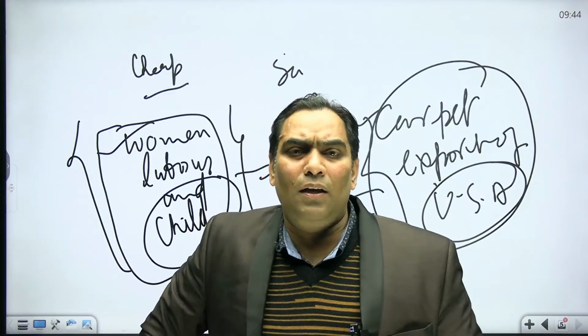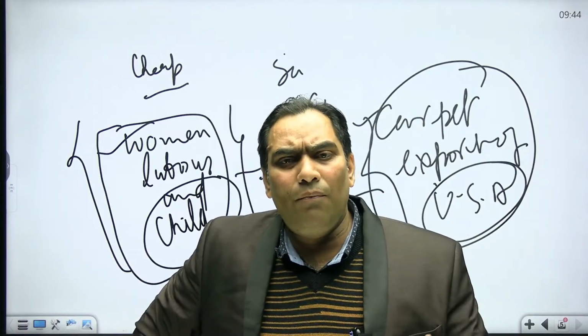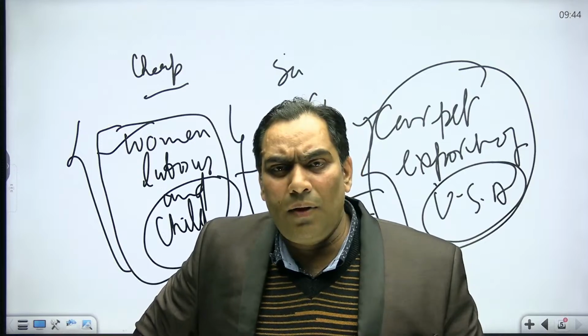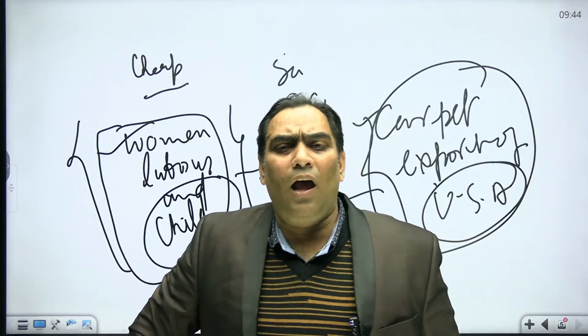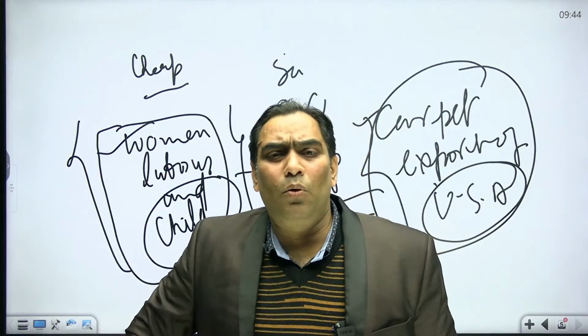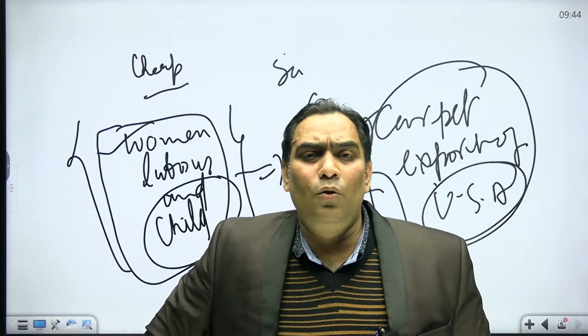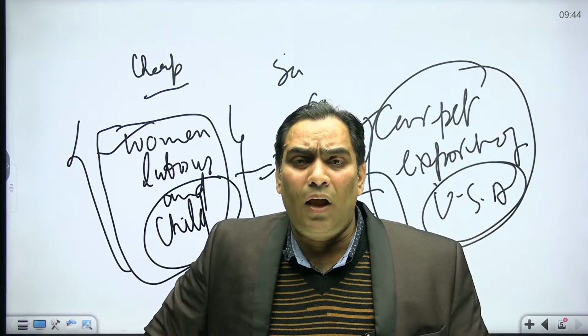Tariff barriers means imposing taxes, that may be custom duty. Non-tariff barriers may be on a sanitary basis, or on a phytosanitary measure. Sanitary measures are like Alfonso mango. The export of Alfonso mango was denied by European Union countries on the basis that it does not match their hygiene quality.